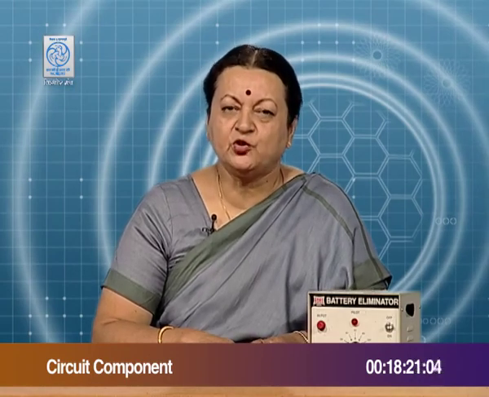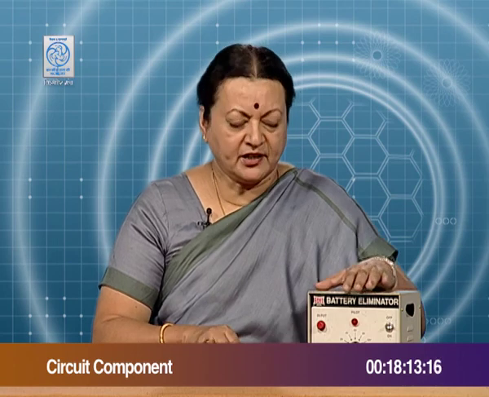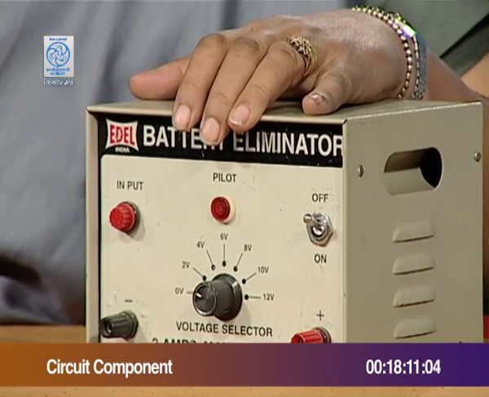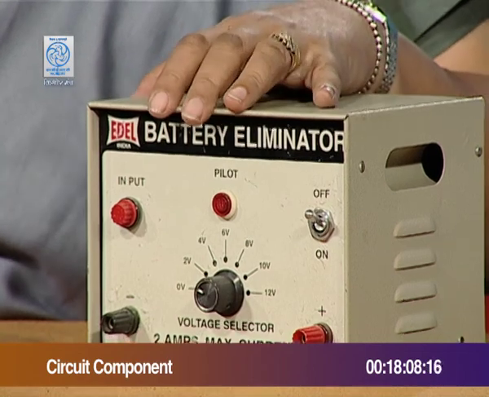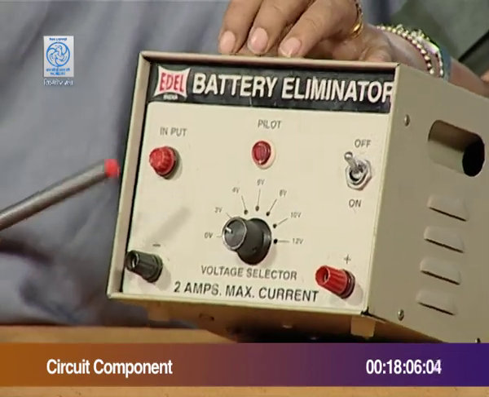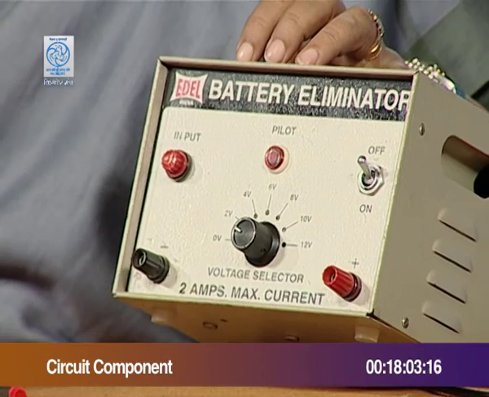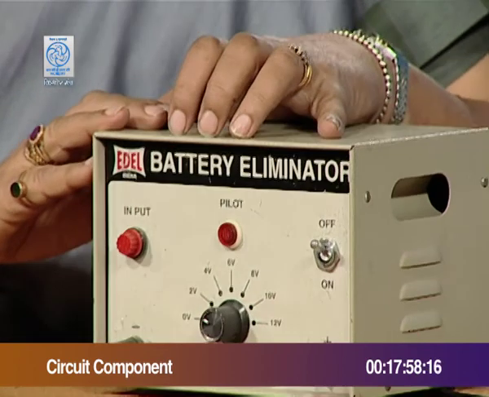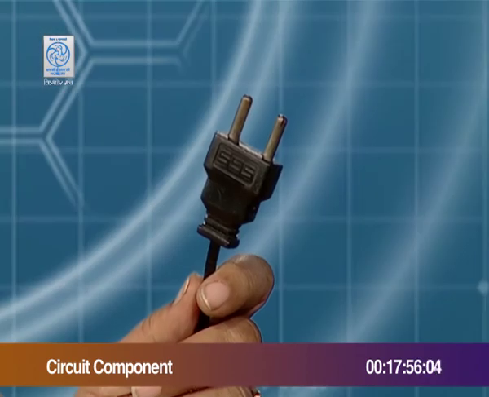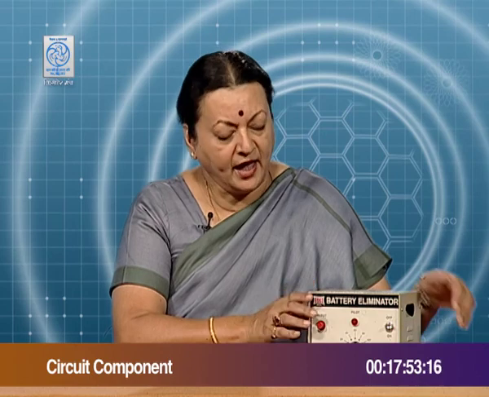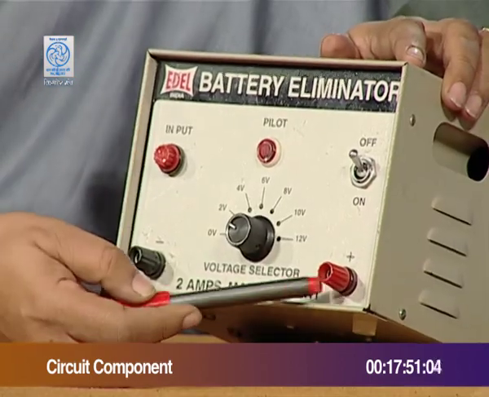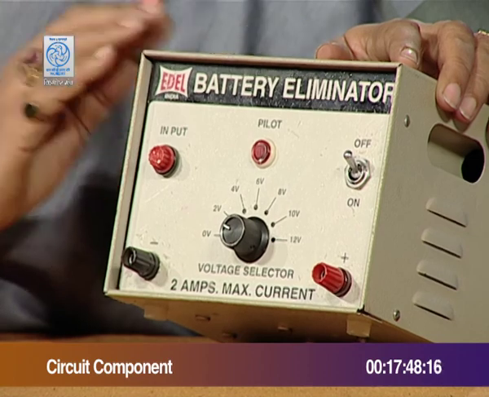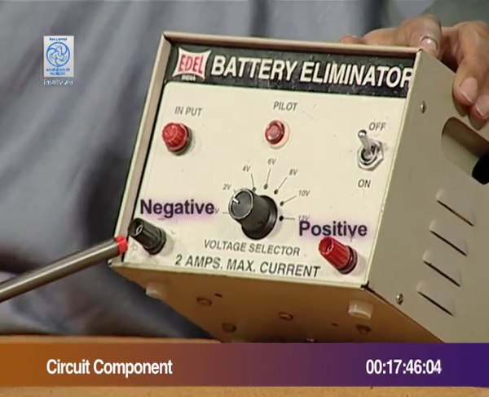Understanding the apparatus used for electrical circuits for doing lab work, that is very necessary. We have over here a battery eliminator. We need a battery for every circuit that we need to use for any purpose in the lab. The battery eliminator over here, the name suggests that instead of using a cell or a battery, you can easily use this. There is a plug attached to this which goes into the main socket, and the output is taken from these two. Because there is a DC output from here, you have a positive and a negative terminal.